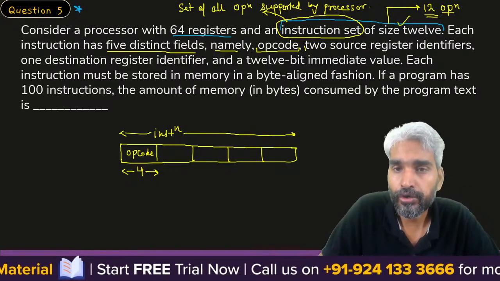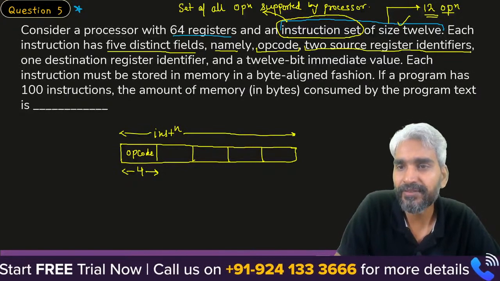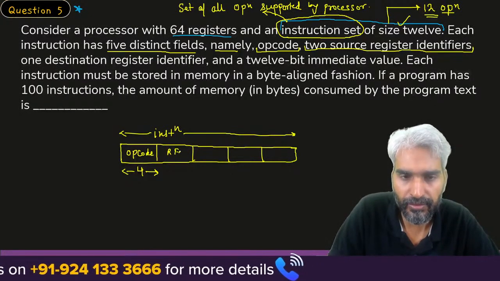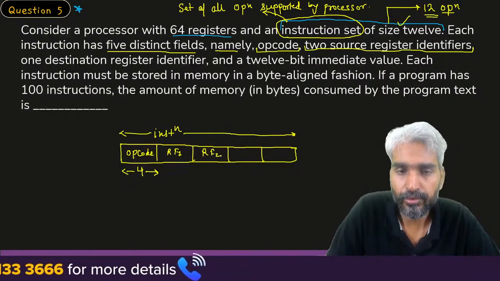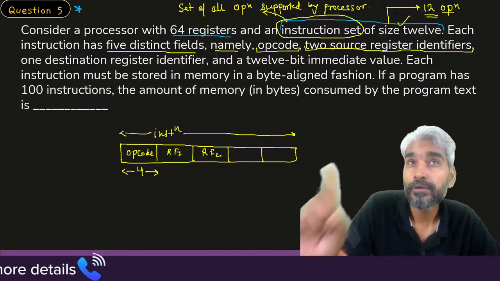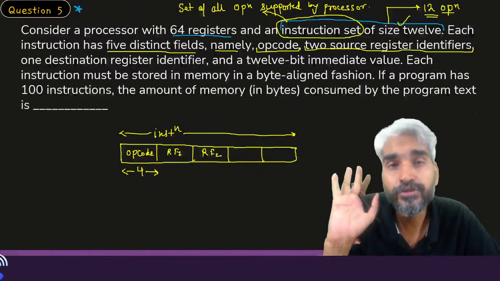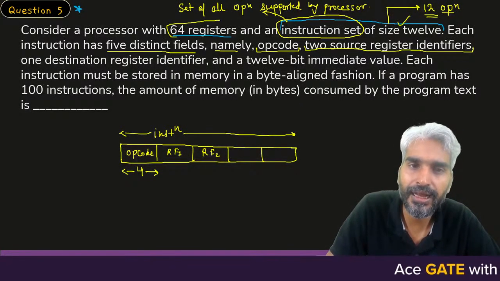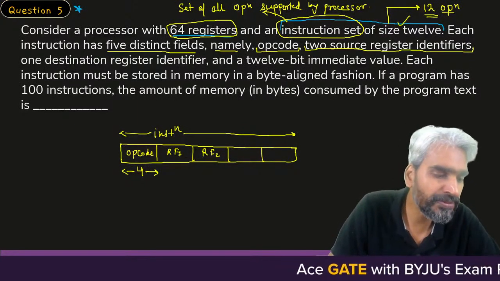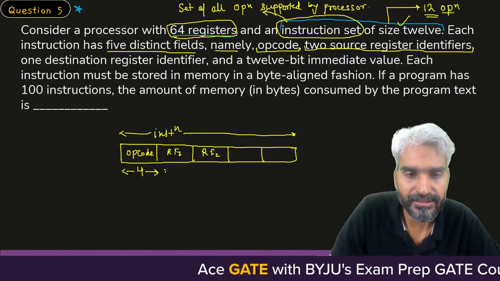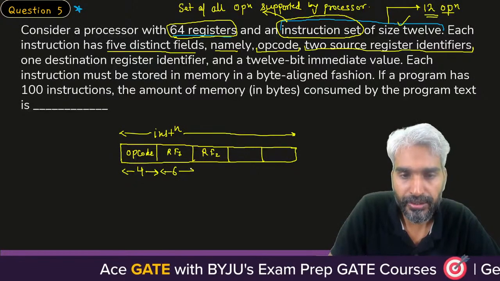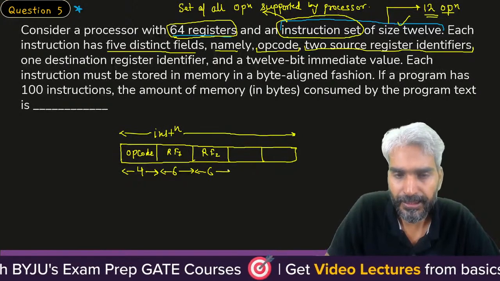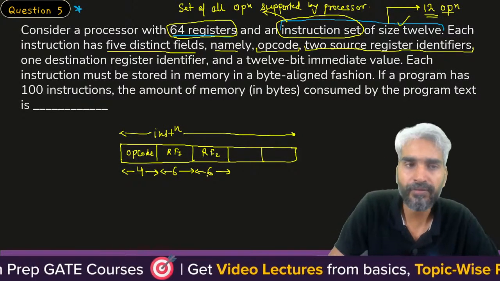Apart from that, 2 source register identifiers, meaning register field 1 and register field 2. These 2 fields will be used to identify a register on which you need to perform the operation. Sir, how many registers are there in the processor? Sir, there are 64 registers. So to represent 1 out of those 64 registers, you will require 6 bits. So each register identifier field will be of 6 bits.